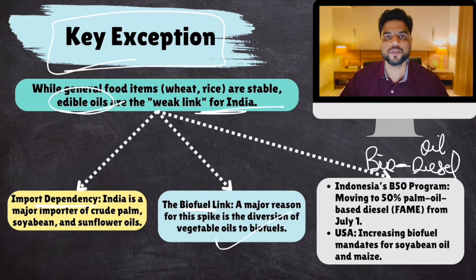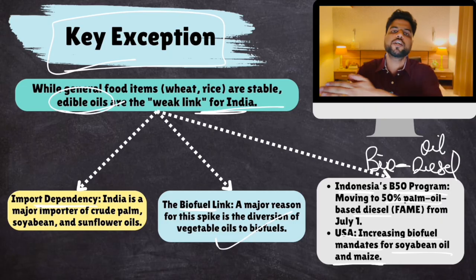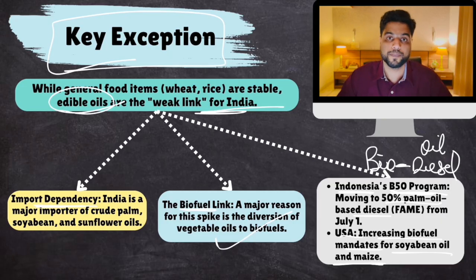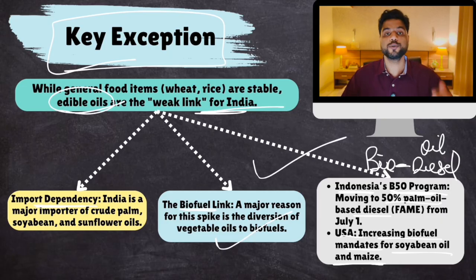This has caused problems. For example, Indonesia's B50 program, which blends 50% palm oil with diesel. The USA is also increasing biofuel mandates for soybean oil and maize oil. So edible oils are being diverted towards biodiesel production. This has reduced the supply of edible oils globally, and this has led to increased edible oil prices.